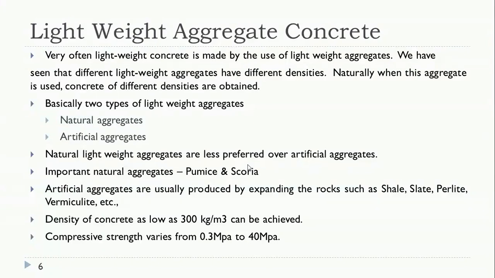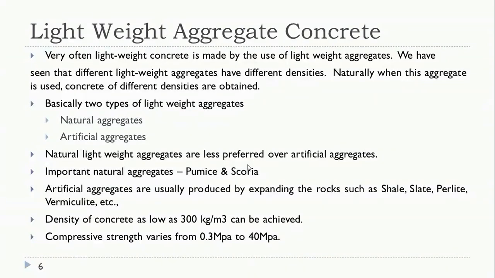For example, pumice is a natural aggregate. Pumice will be obtained at one location, whereas if you go to another location, you may not be able to get pumice. At that time, if you want pumice, you have to get it transported from the place where pumice is more available. That's why natural lightweight aggregates are less preferred compared to artificial aggregates, whereas artificial aggregates we can prepare anywhere.